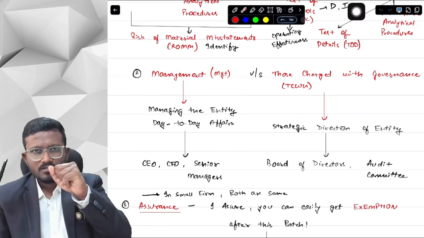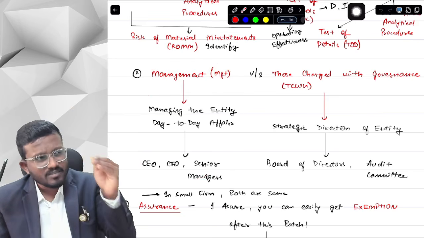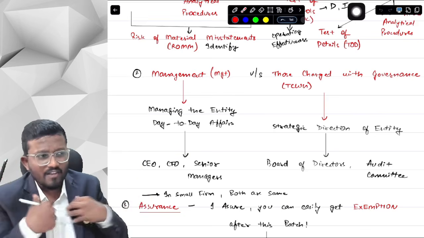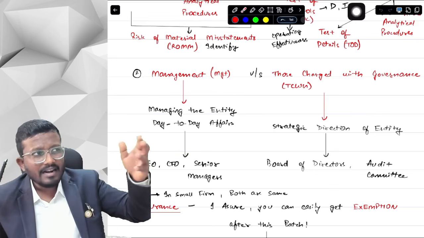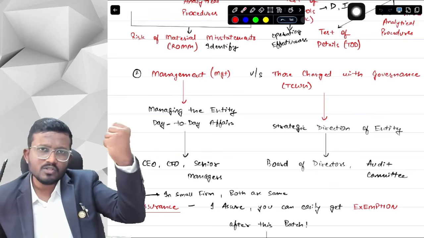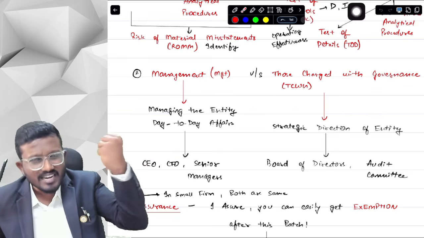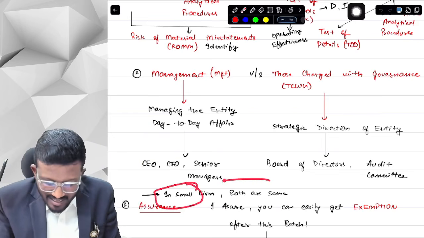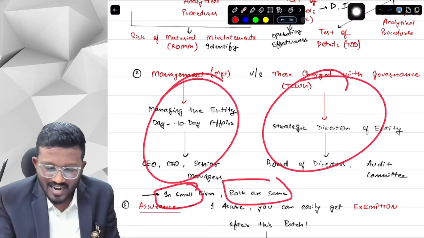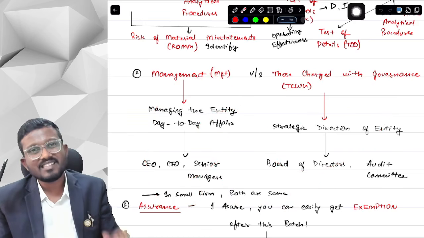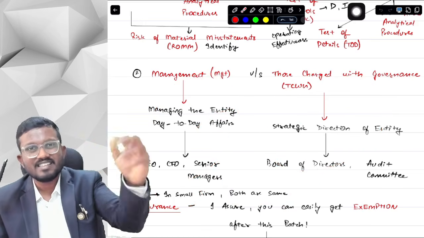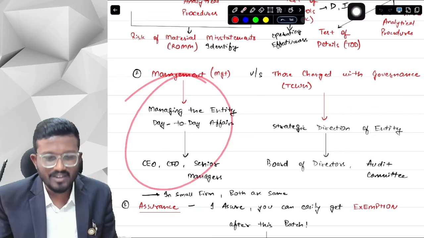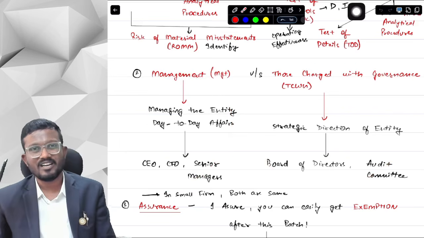And sir, I have seen many small entities where there is no different management and no different TCWG. My brother works in a business and he is the owner. He is taking the decisions, deciding the strategic direction, and doing everything. So in small firms, the management and TCWG may be the same: the same persons are managing the entity and deciding its strategic direction. But in bigger companies, they are different. There is a different management and a separate TCWG.